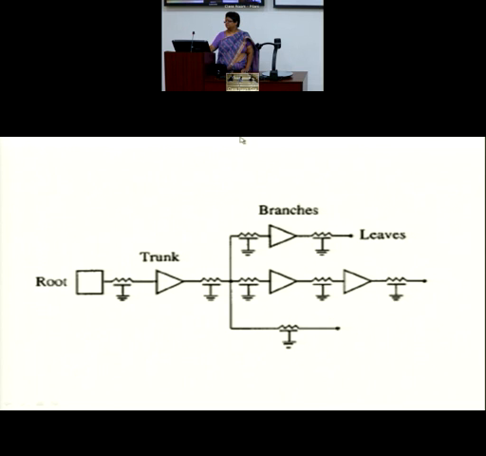Then the root will be the PLL, and in between will be the trunk and branches. That is why it is given the name tree. And it only expands in a forward way, only in one direction. It doesn't span in all 4 directions.